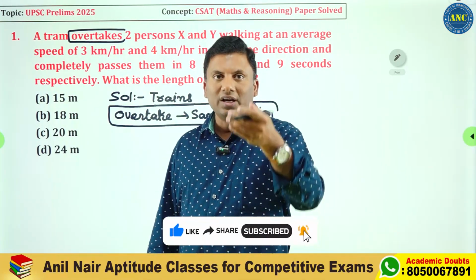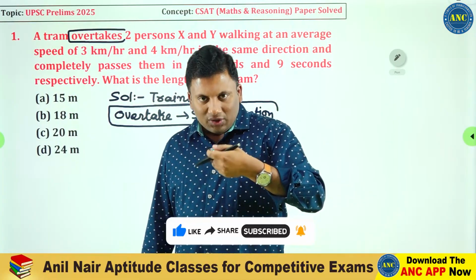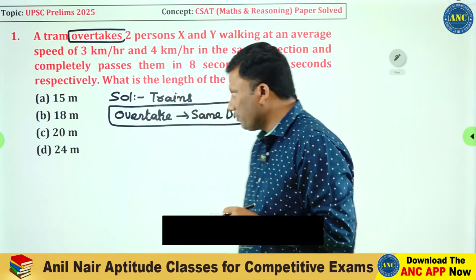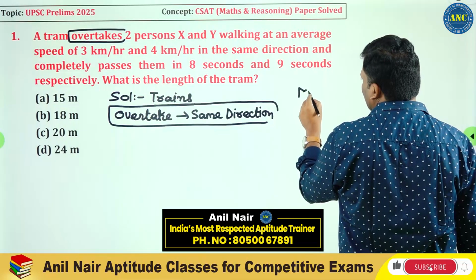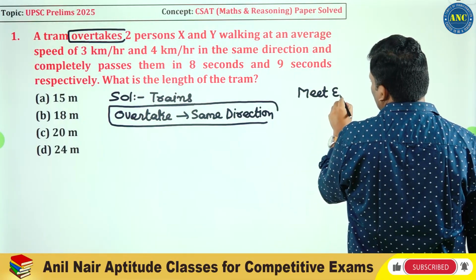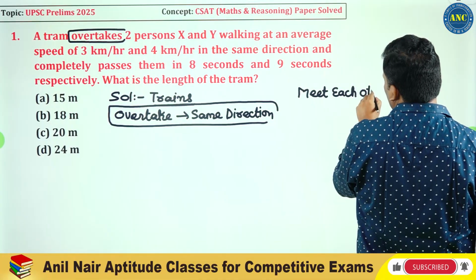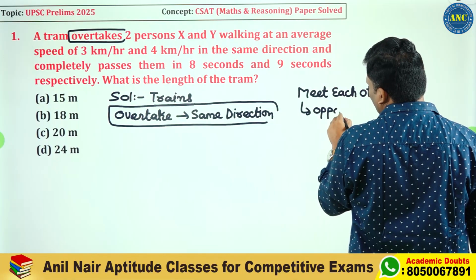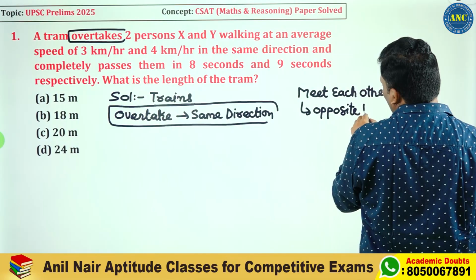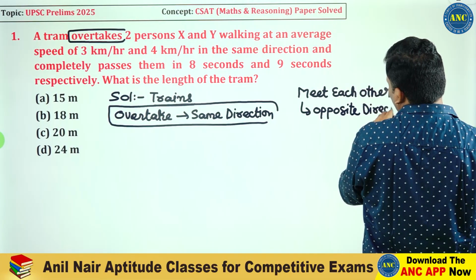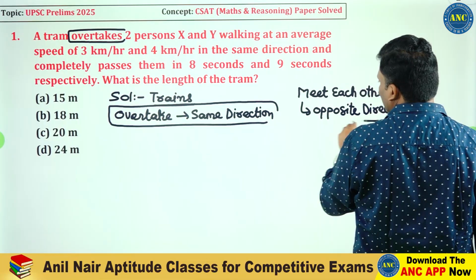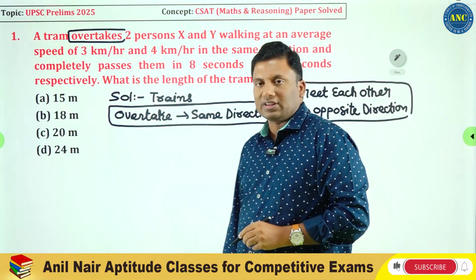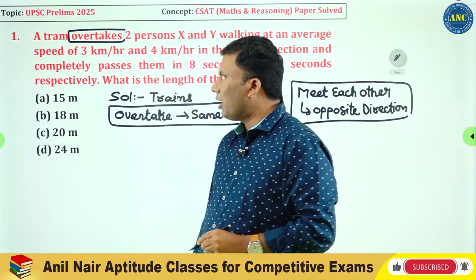When do you meet somebody? Somebody is coming in the opposite direction, you are going in this direction, you see that person and you meet that person and say hi. That means whenever you meet each other, they are moving in the opposite direction. Whenever you are meeting somebody, you and your friend are moving in the opposite direction. These two key points are very, very important. Otherwise, you will get confused whether it is the same direction or the opposite direction.